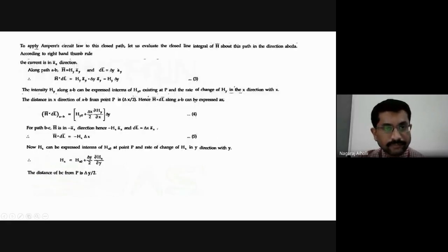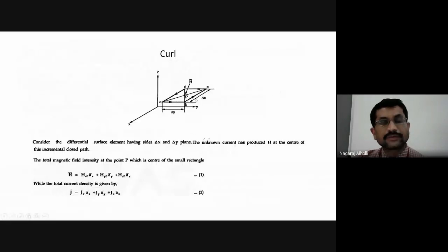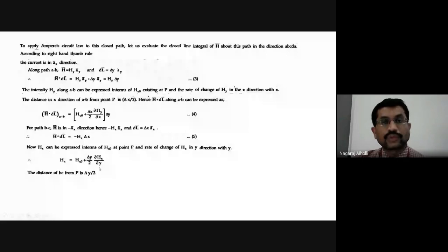Now hx can be expressed in terms of hx naught at point P and the rate of change of hx in y direction with y. That is, hx is equal to hx naught plus dou hx by dou y into delta y by 2. So, the rate of change of hx in y direction is dou hx by dou y. We have to consider the other coordinate. We are considering hx along x direction, the other one is y. Therefore, it is dou hx with respect to dou y into the perpendicular distance delta y by 2. The distance of BC from P is delta y by 2.